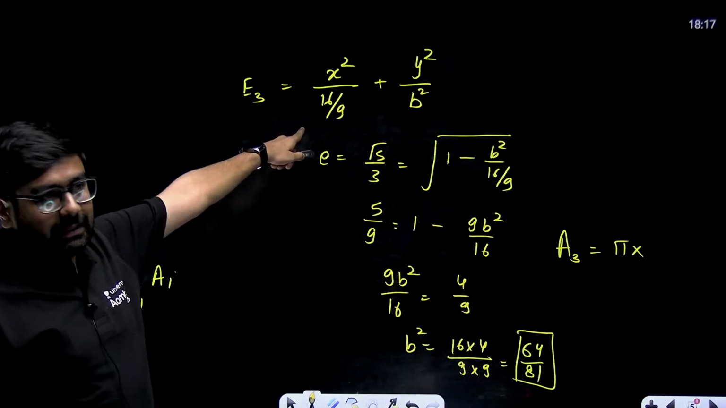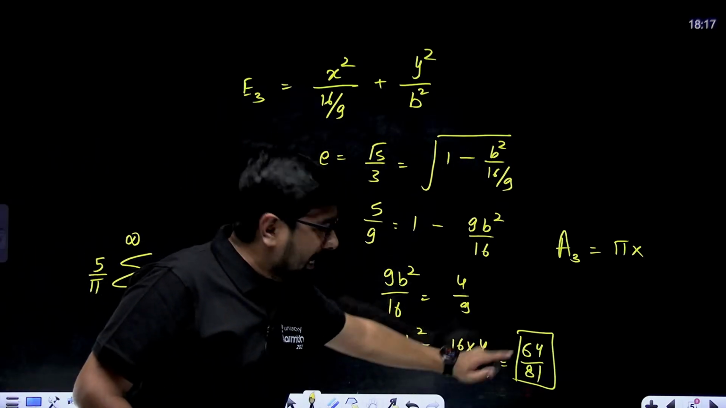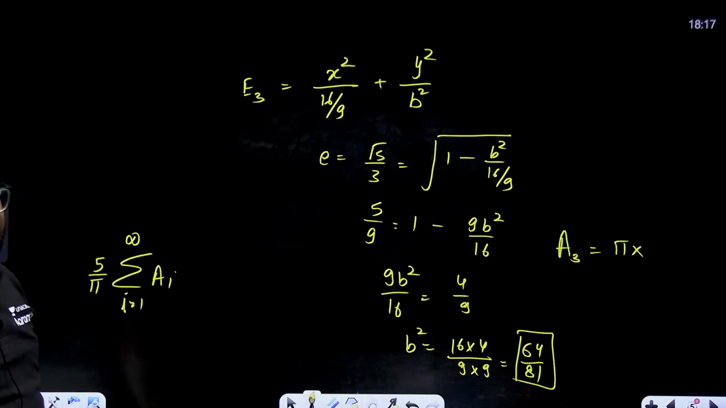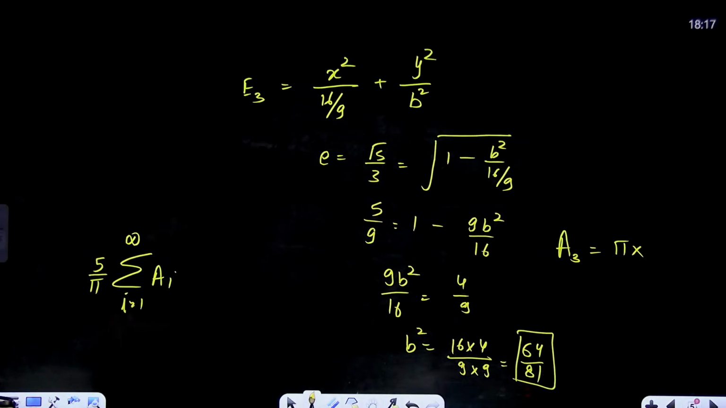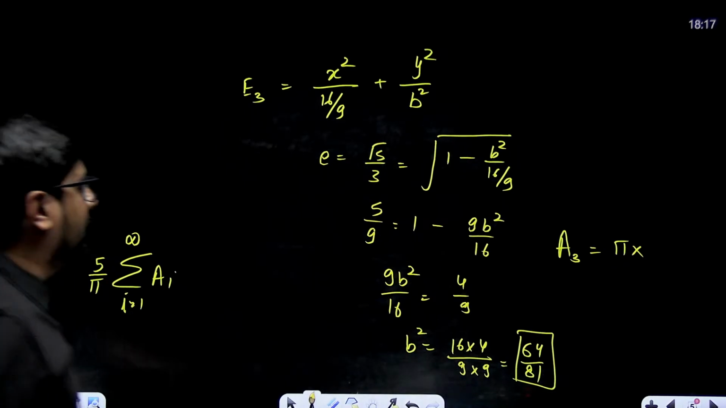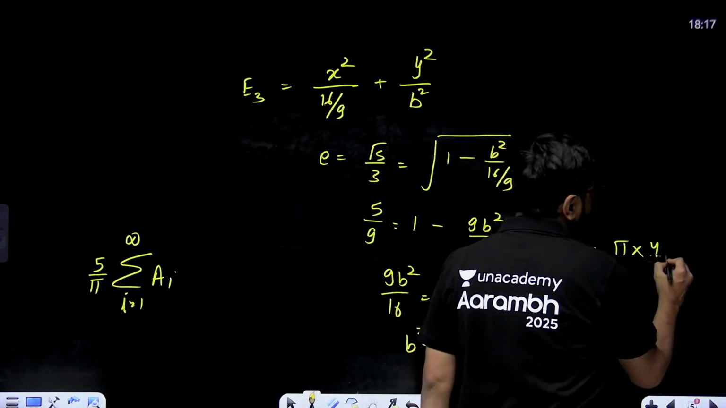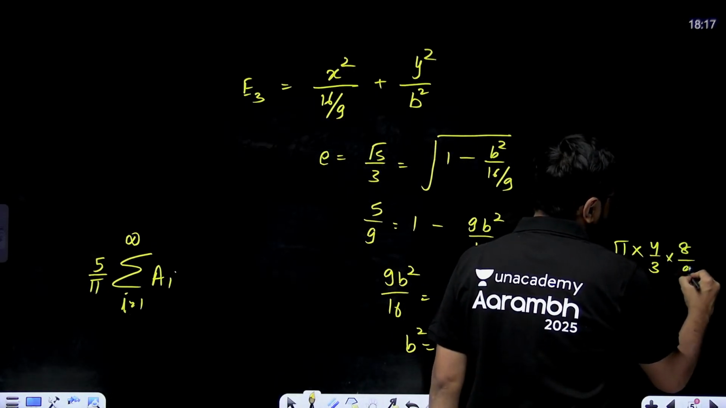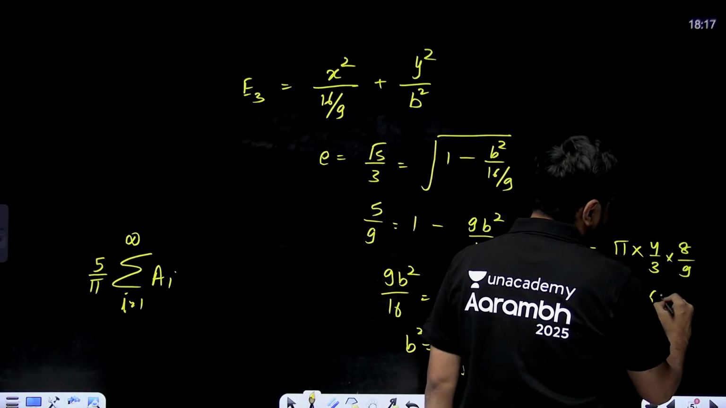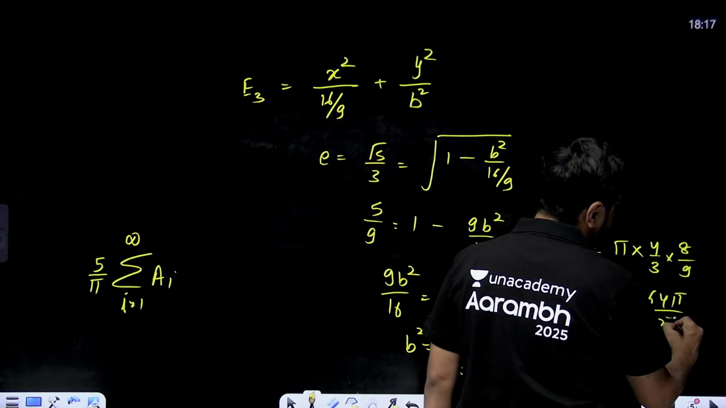A is 4 by 3. What is B? B is 8 by 9. So pi into 4 by 3 into 8 by 9, pi multiplied with 4 by 3 multiplied with 8 by 9. So this will come out to be 64 pi divided by 27.